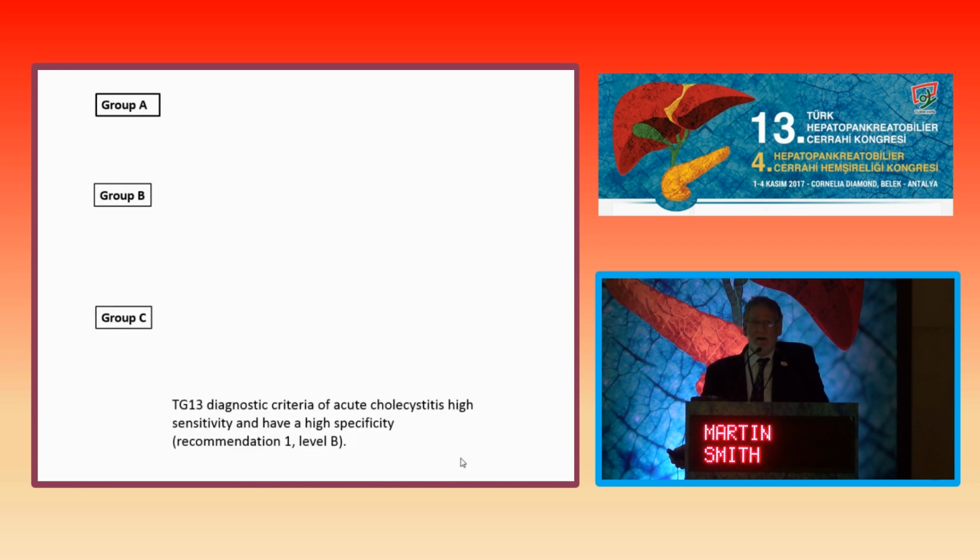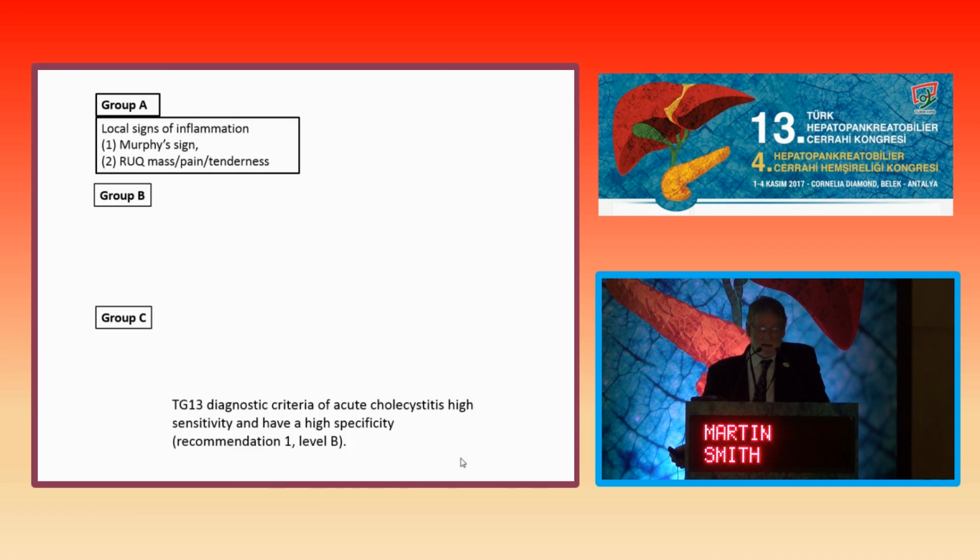the most important. The Tokyo guidelines, which assist us in making the diagnosis and try to give us evidence at a much higher level as to how to make the diagnosis, divide the clinical symptoms into three groups. First group are signs of local inflammation, such as the Murphy sign, but also pain, tenderness, and a mass in the right upper quadrant.